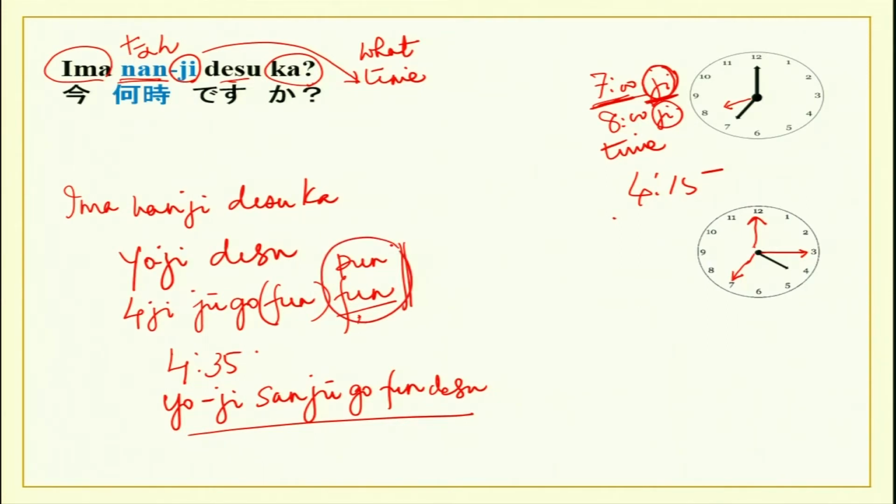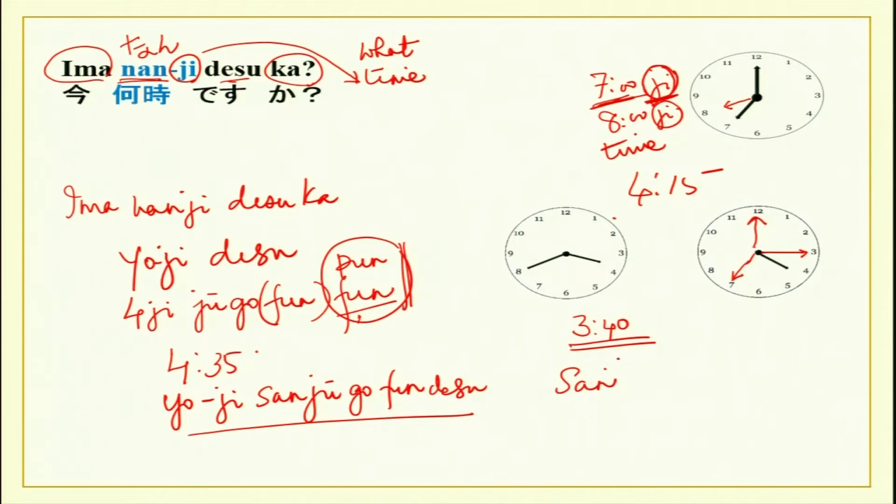So, ippun, nifun, sanpun, yonfun, gofun, roppun, nanafun, happun, kyuufun, juppun, juuippun, juunifun. Again it starts. So, you can take it till 60. I think this is clear now. You can practice once again. It is 3:40. So, what are you going to say?